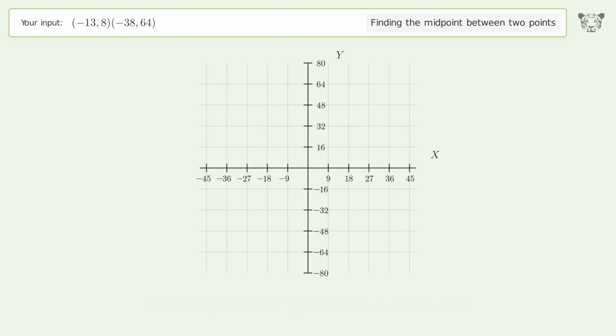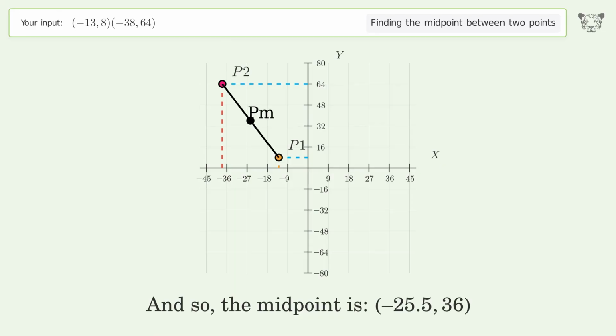And so, the midpoint is negative 25.536.